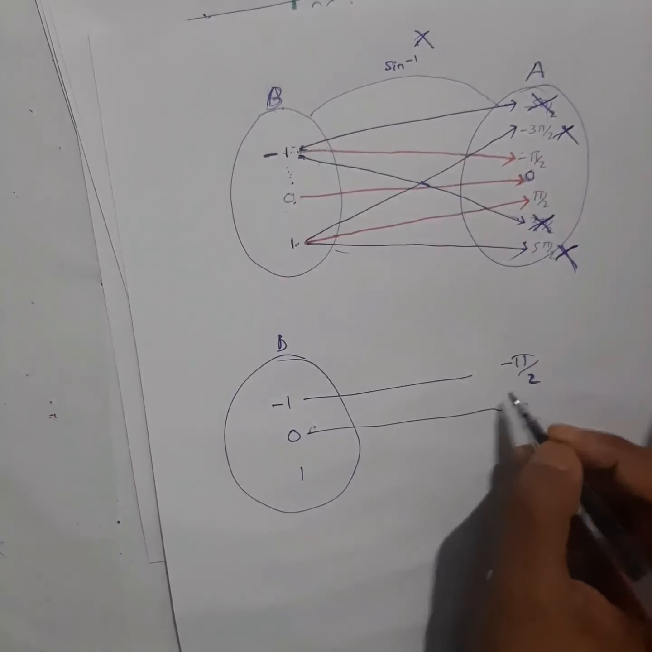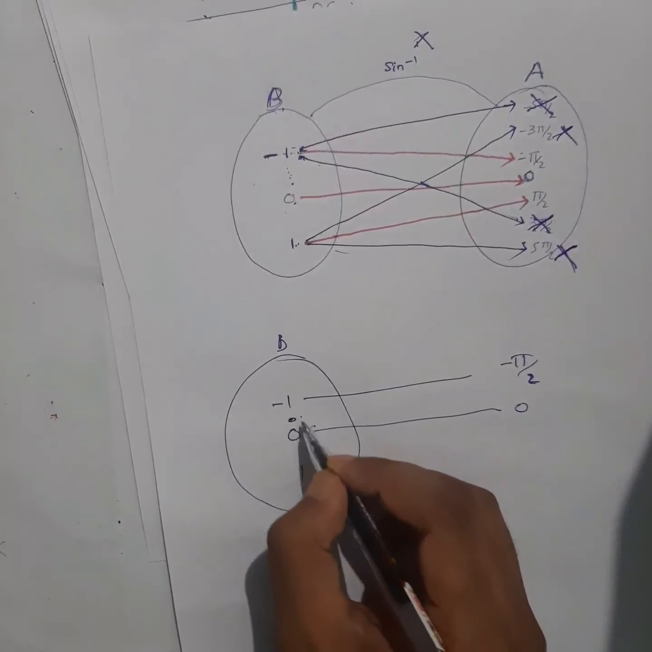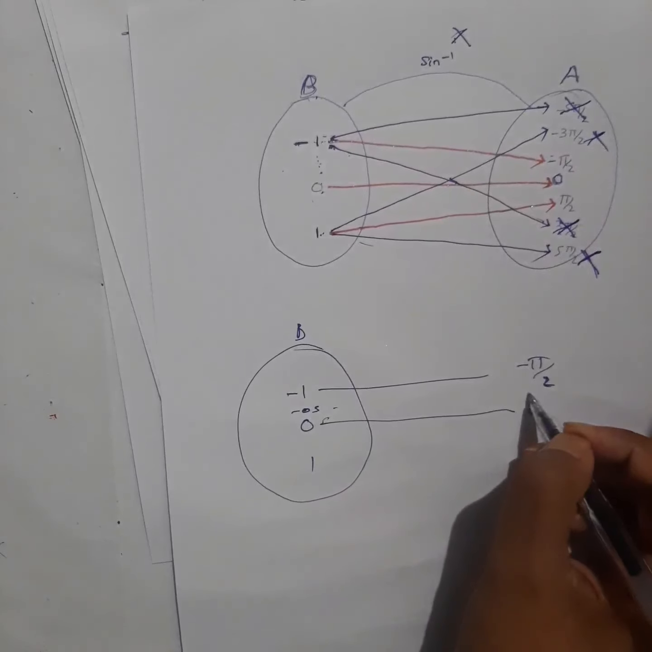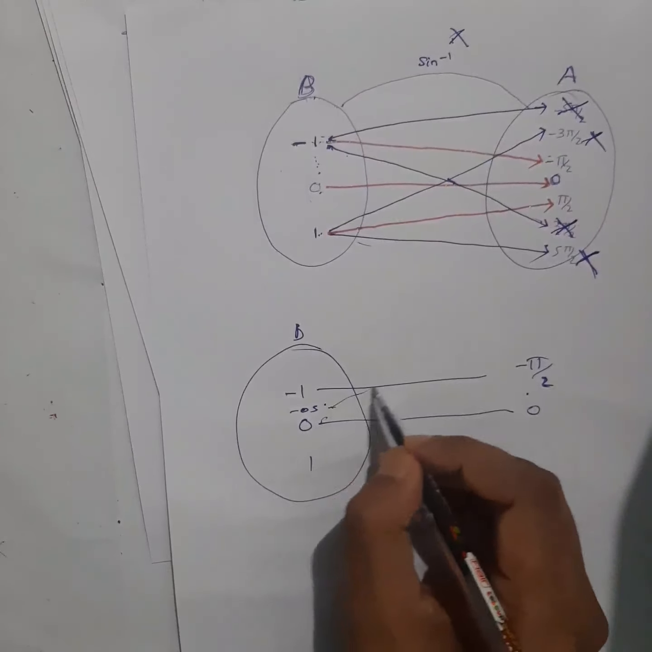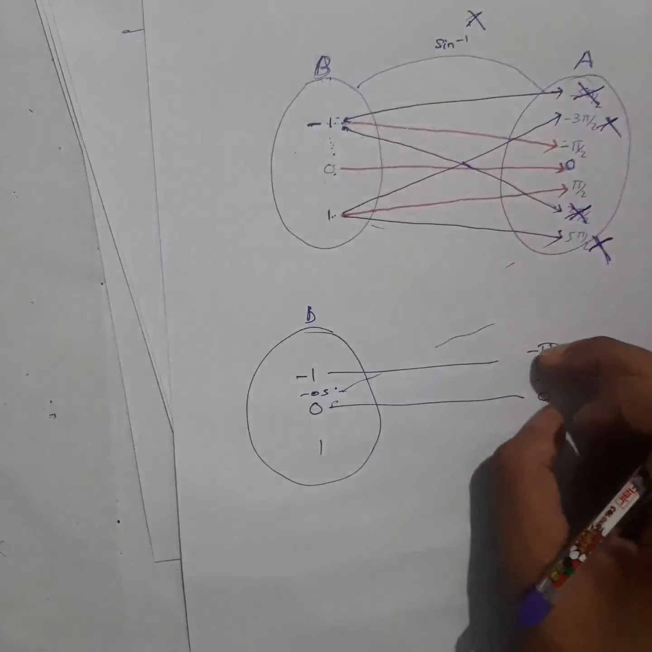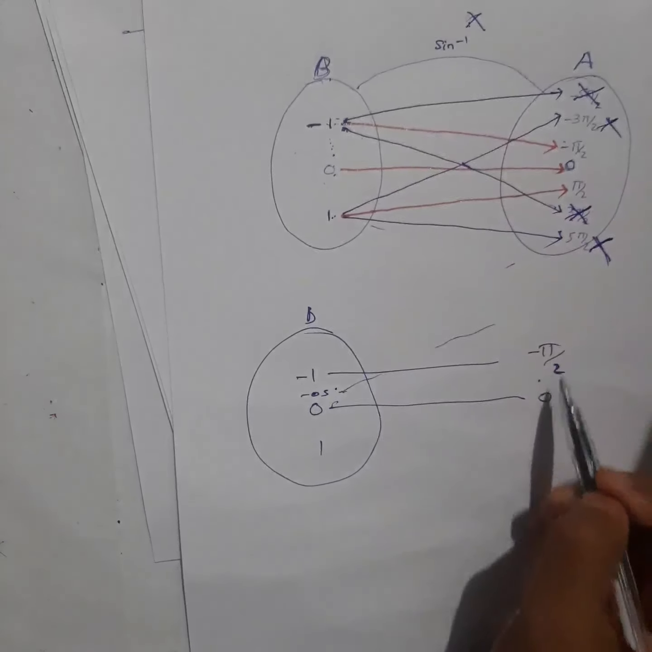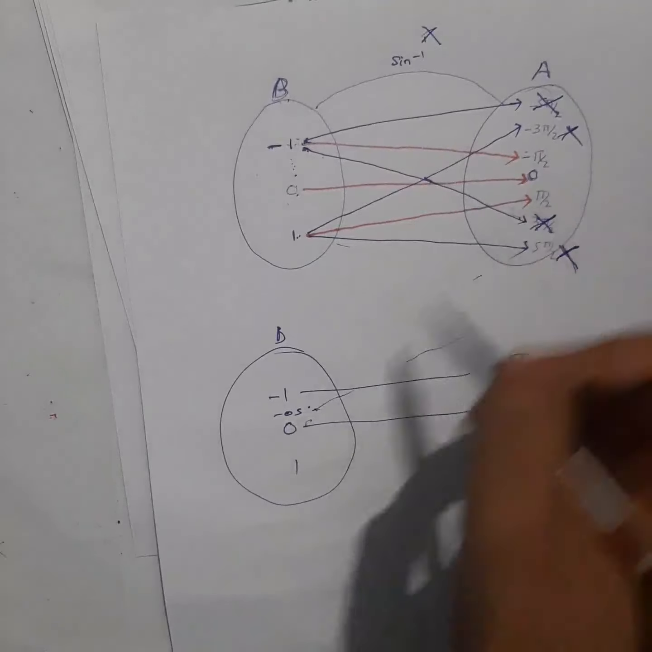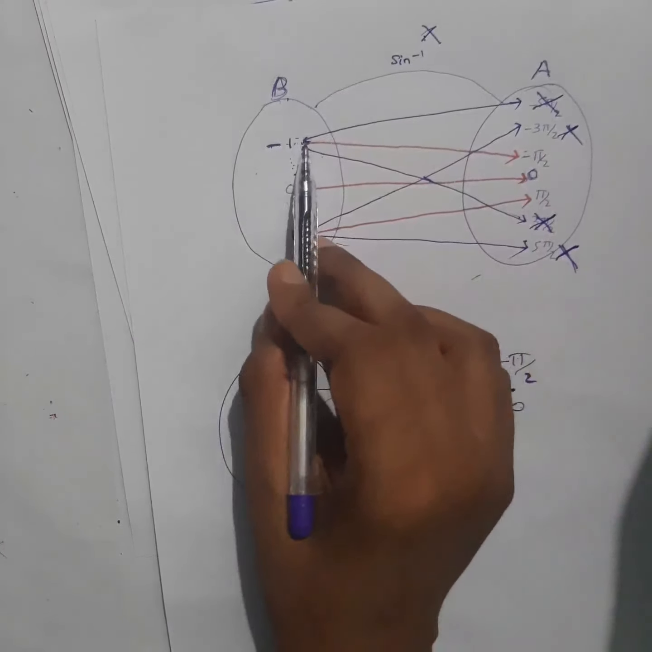Out of that also, if something, say 0.5, minus 0.5 has many images, out of that also I will take only one. It will have many images, here also, here also. Those I will not take. I will take the one which is between 0 and minus pi by 2, only one will be there. The rest will be outside. I hope you can understand.